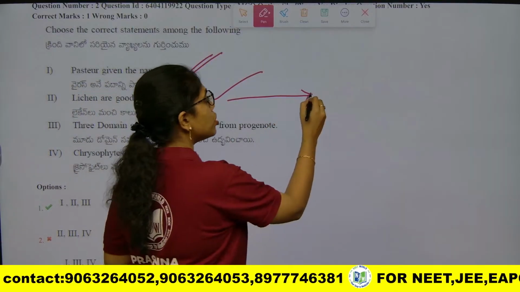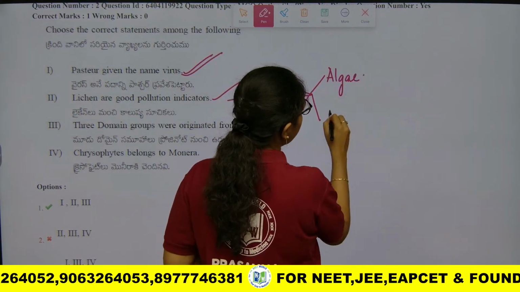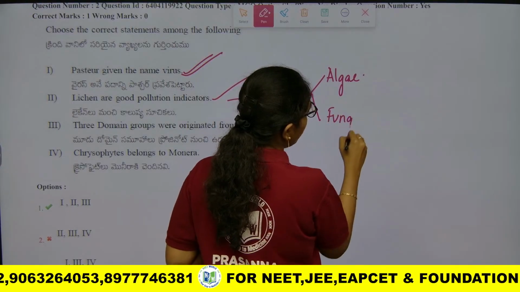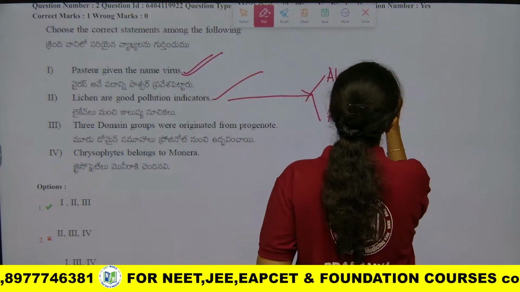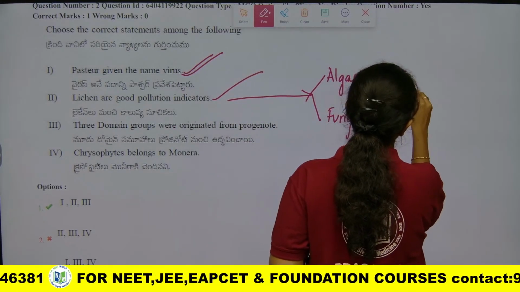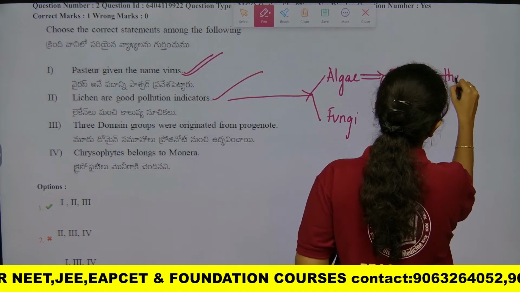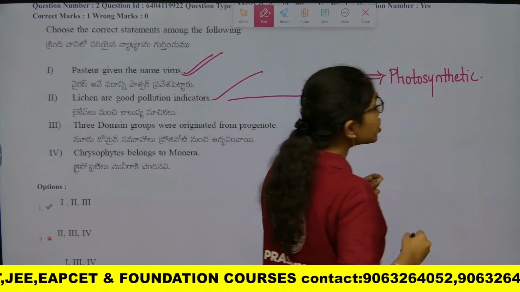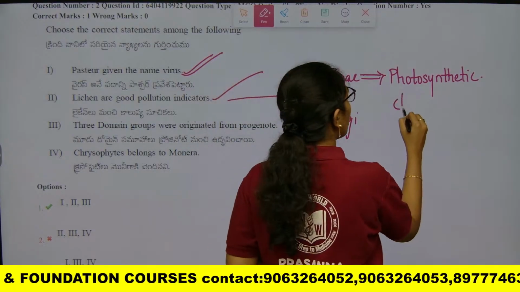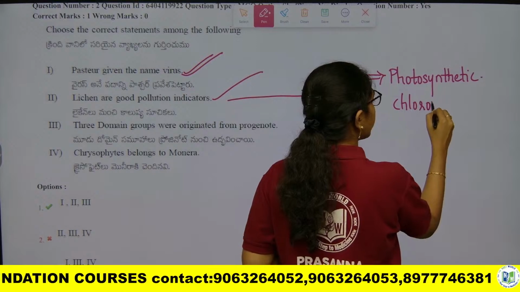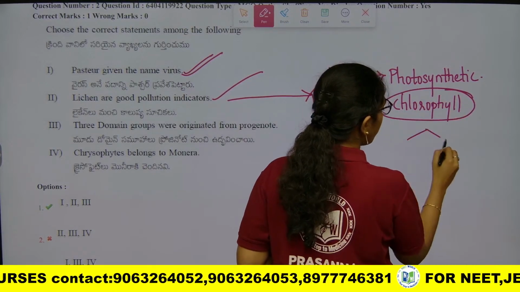Lichen is a composition of algae and fungi. We all know that, right beta? Algae is photosynthetic in function. When it is photosynthetic, it has chloroplast and it has chlorophyll pigment inside it, right? What is the structure of chlorophyll?